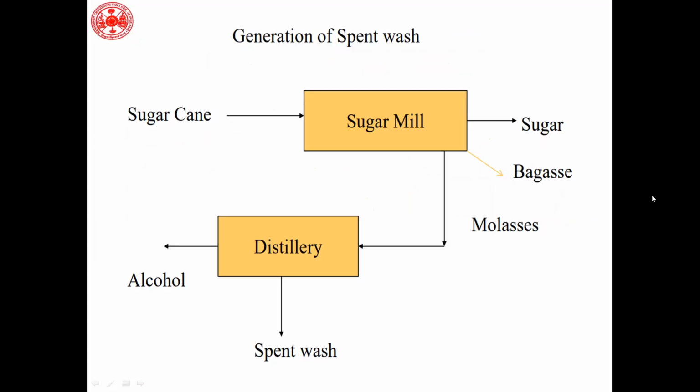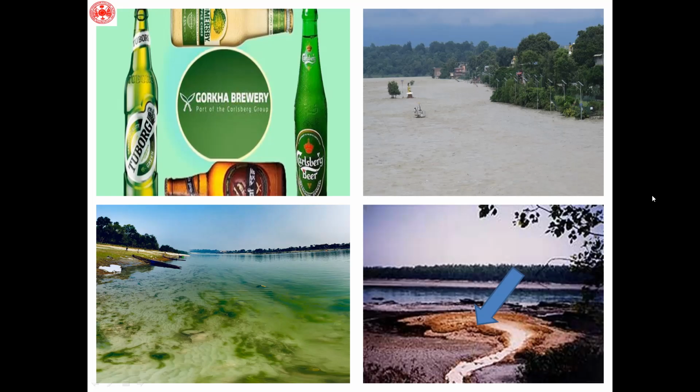But how is this spent wash actually generated? The distillery industries have a sugar mill, with sugarcane as the reactant. It releases the sugar, and the waste product is bagasse or molasses. That molasses is taken up by the distillery plants to produce alcohol, and the ultimate waste product is spent wash. I have also experimented in Nepal.